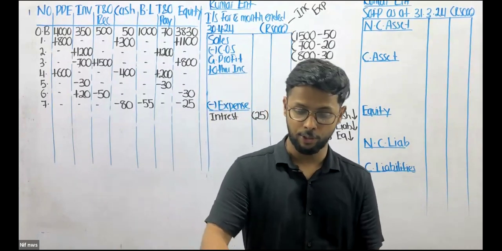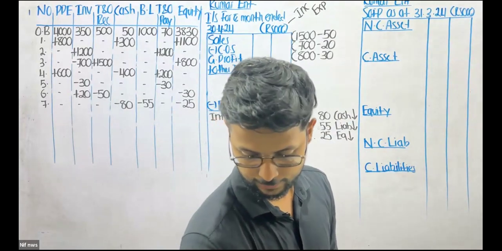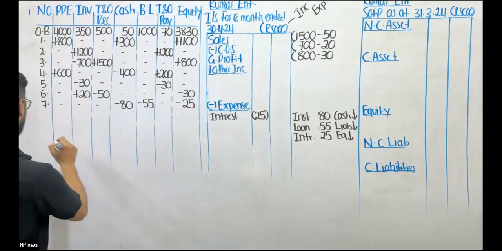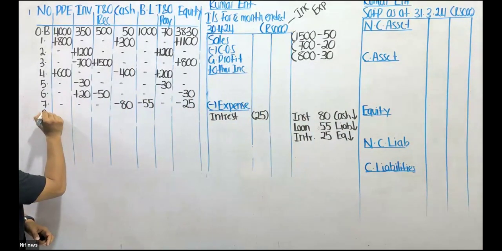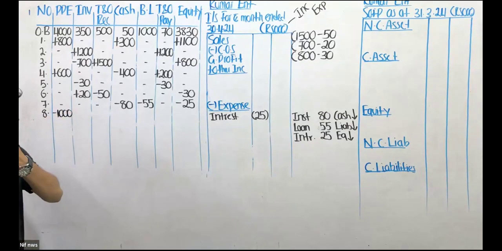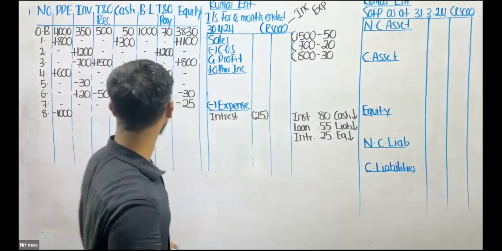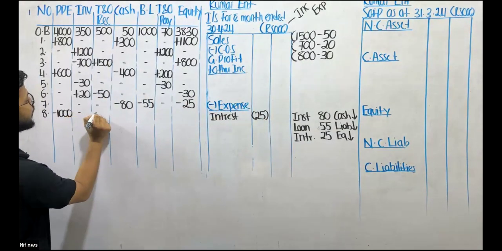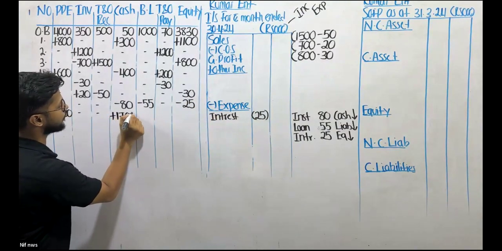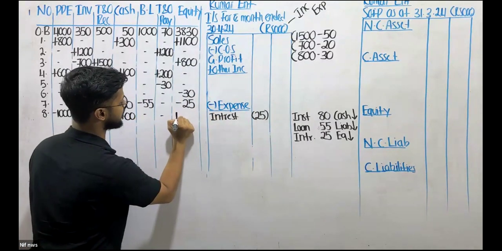So you need to reduce the PPE and then do the necessary adjustments, right? So the carrying amount of PPE is 1,000. They are selling a land worth 1,000. So you need to reduce the property, plant and equipment by 1,000. Okay. For how much are we selling this? We are selling this for 1,700, but this time, thank God, we are selling it for cash. So I'm going to increase it by 1,700. And what's my profit? My profit is 700.